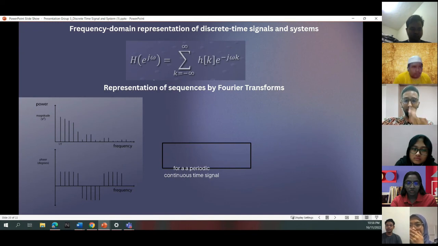Using the impulse response to calculate the value of the output, y[n] equals h[n] convolved with x[n]. In terms of the complex exponential, which is e to the power of j omega, we get the equation H(e^j omega) equals sigma k equals negative infinity to infinity h[k] e to the power of negative j omega k.